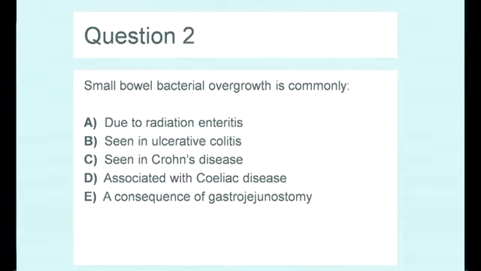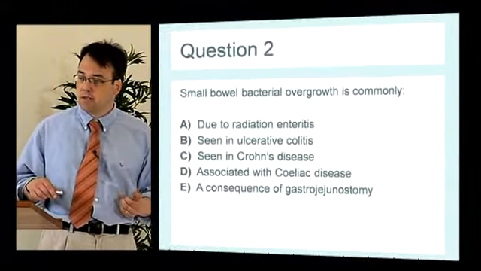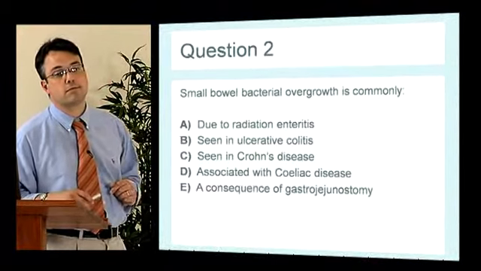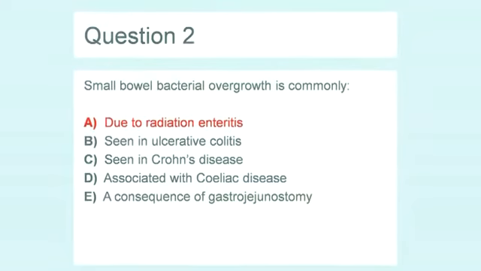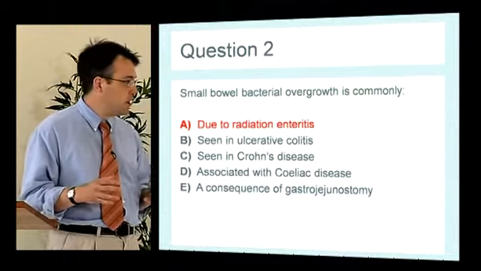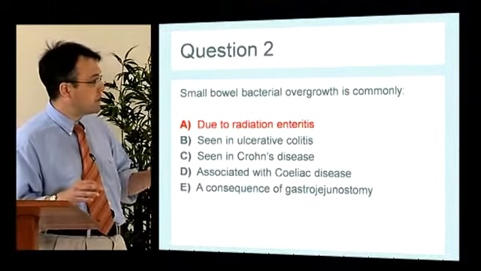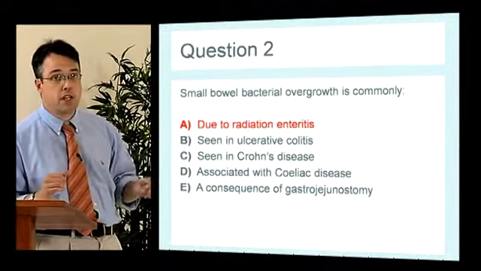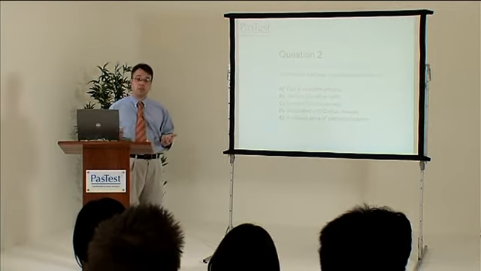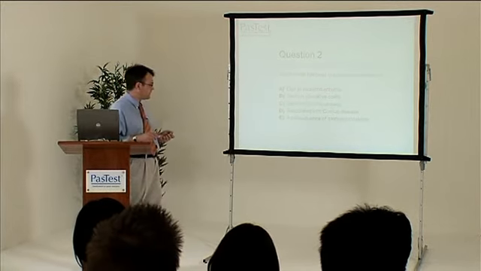So question 2. Small bowel bacterial overgrowth is commonly, which of those is the best answer? Most of you will have gone for E, a consequence of gastrojejunostomy. Bacterial overgrowth will occur in the setting of blind loops, which can occur in patients who've had a bypass procedure on their stomach. But the commonest cause of bacterial overgrowth in the small bowel is radiation enteritis.